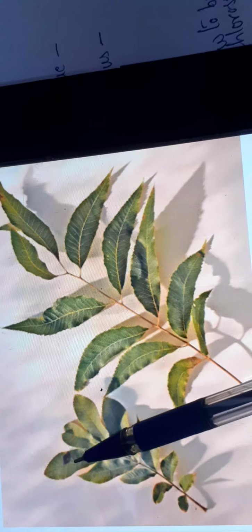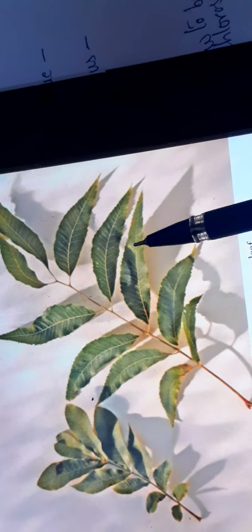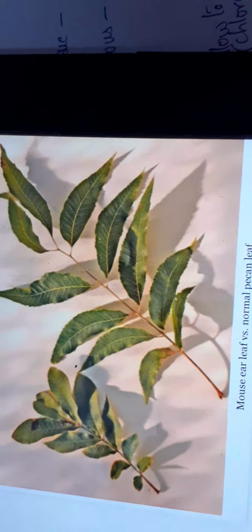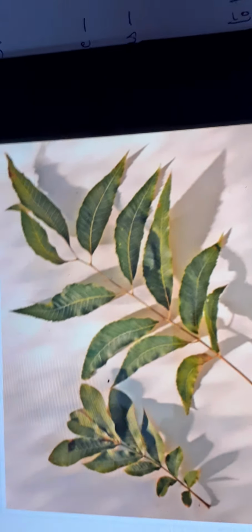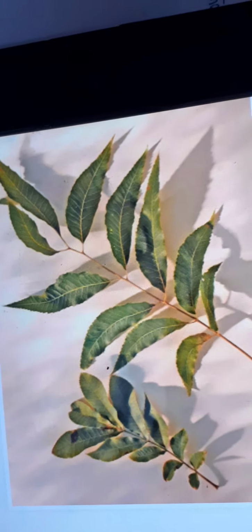Here you can see dots, black necrosis, the tissue is dying. The mouse ear leaf is small and the normal plant leaf is normal size. So these are the different minerals which cause diseases because of their deficiency. Nickel deficiency causes mouse ear in pecan.